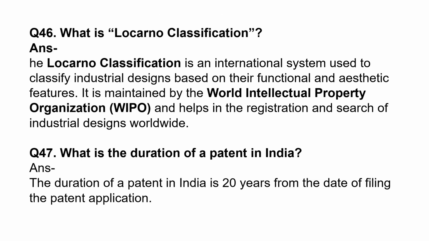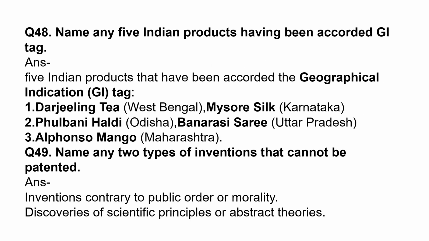holder. What is Locarno classification? The Locarno classification is an international system used to classify industrial designs based on their functional and aesthetic features. It is maintained by the World Intellectual Property Organization (WIPO) and helps in the registration and search of industrial designs worldwide. What is the duration of a patent in India? The duration of a patent in India is 20 years from the date of filing the patent application.